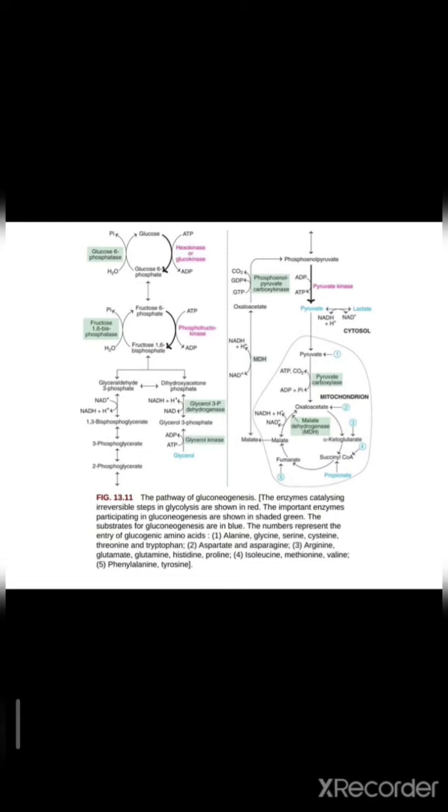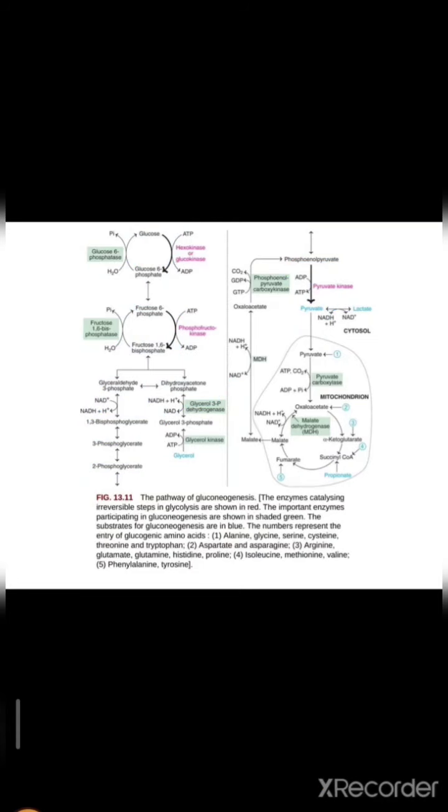These are the steps involved in gluconeogenesis. Here if you observe carefully, this is also showing the glycolysis process. Here glucose is converted to glucose 6-phosphate, fructose 6-phosphate, fructose 1,6-bisphosphate.